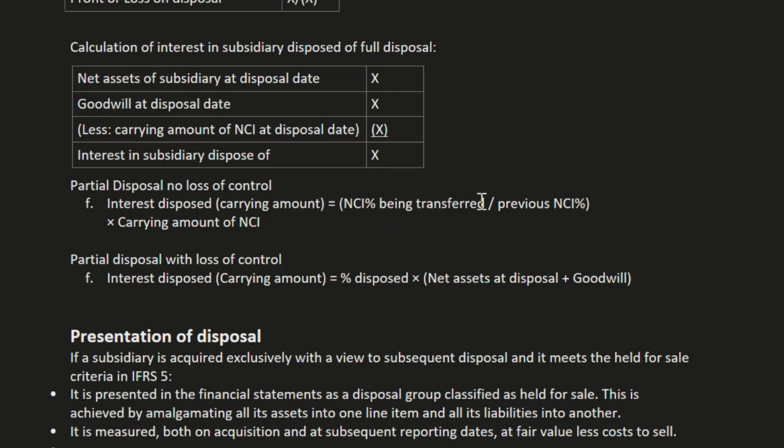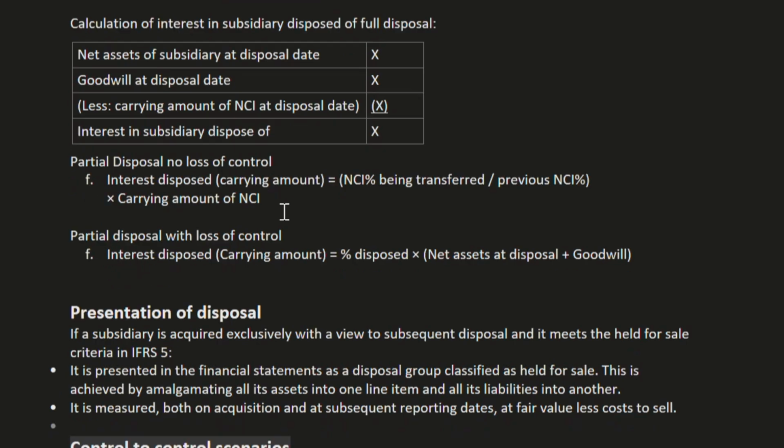Here, NCI being transferred: for example, we have 90% and we sold 10%. So NCI being transferred is 10%. Previously held NCI will be 10%, because of the 90% we have, we are left with 10%, and the NCI being transferred, that is 10% new, we need to add it. Multiply by carrying amount of NCI. This is partial disposal, no loss of control.